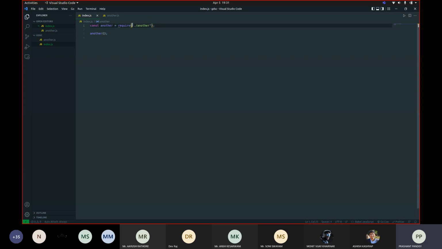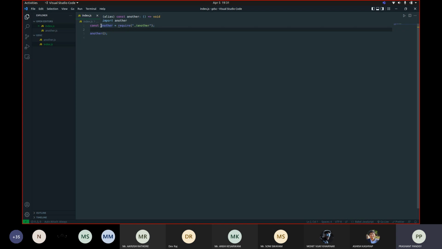Here in this bracket we have to mention the name of the file or maybe the library that we want to import. We are currently only importing files, so it's not important here, but you have to mention the path of that file that you want to import, and you also have to assign it to a variable.